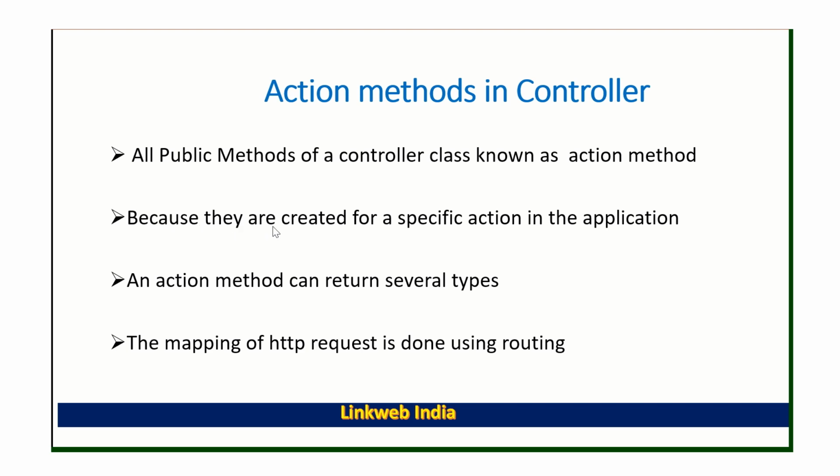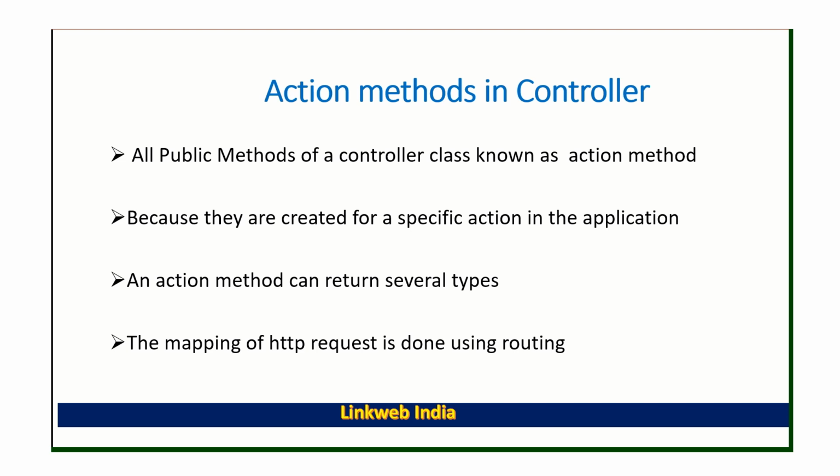Second one is that they are created for a specific action in the application. All the action methods have some purpose, right? Some logic behind this. When we create any add action method, then when we receive the request for a particular action, we add particular things in our database.